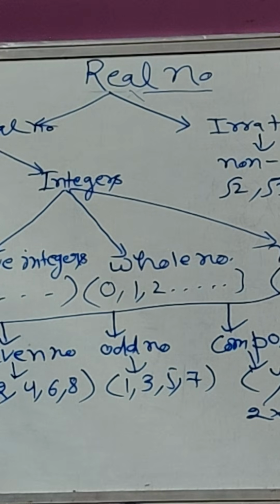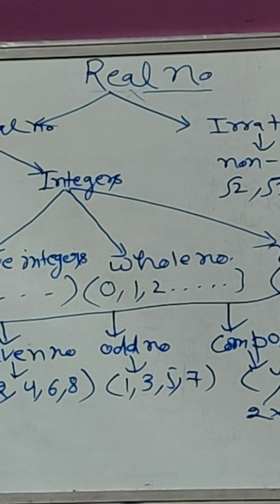Integers can be natural numbers. Natural numbers are those numbers which start from 1 and cannot be negative, nor can be a whole number. These numbers start from 1 and tend to plus infinity. So natural numbers have many parts like this.